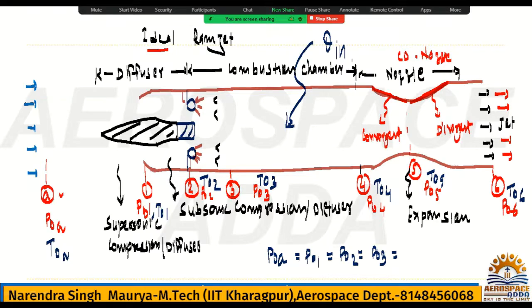Yes, one condition when they will say there is a pressure loss, a pressure drop, is if they say pressure drop, then it becomes real. But what I am saying is it is an ideal ramjet, so there will not be any loss. So the total pressure at station 4 will also be the same. P naught 3 is equal to P naught 4, and station 5 is obviously nothing, it is only the throat. So P naught 5 is also the same, and the total pressure at the exit will also be the same because it is isentropic. So this is the condition.